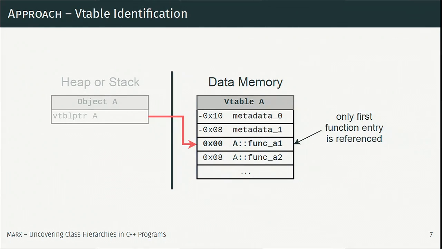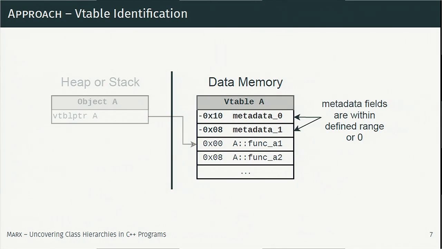For one, we note that the only reference to the vtable from outside has to be for the first function entry. So basically in the code we will find some move immediate, which has this pointer as an operand, and we shouldn't see any more reference to the vtable, else it wouldn't be a vtable candidate after all.